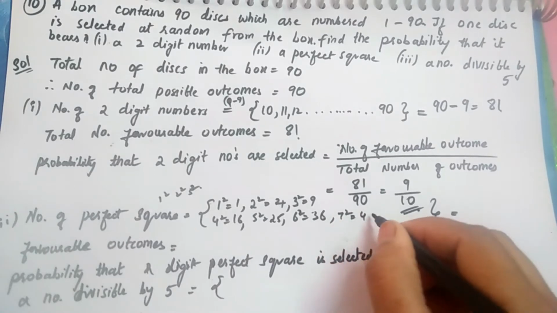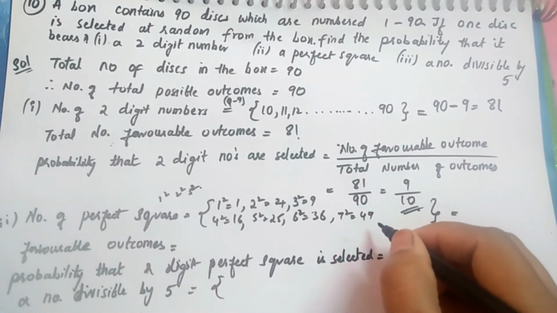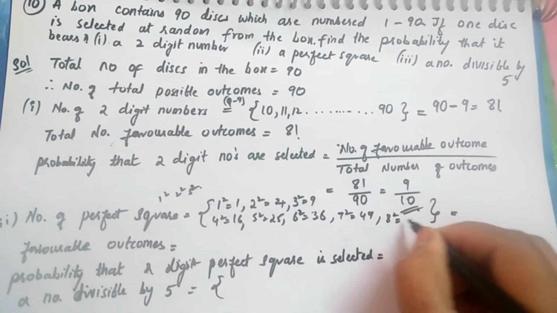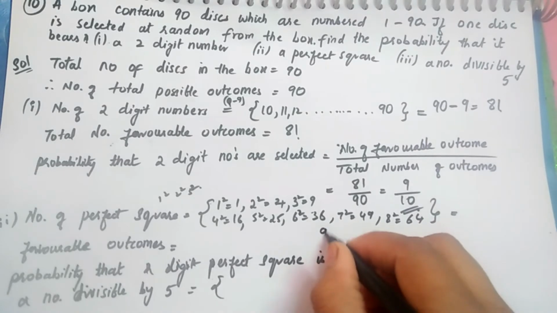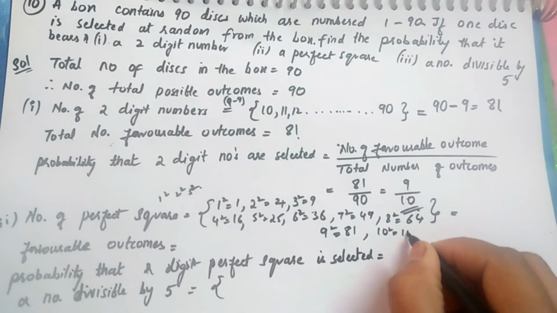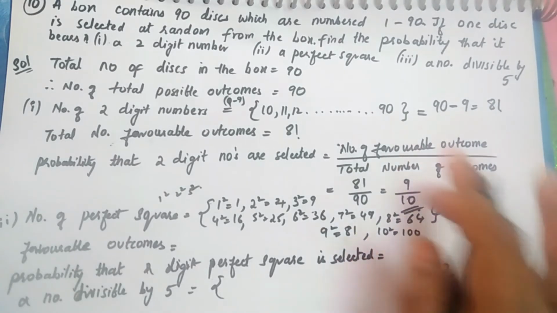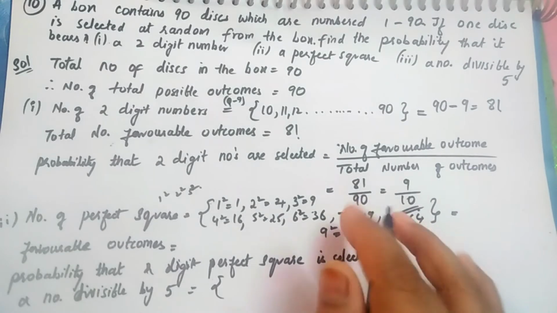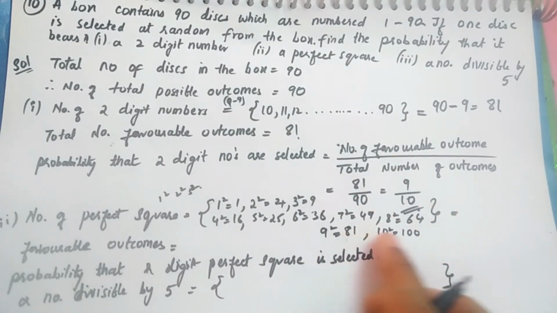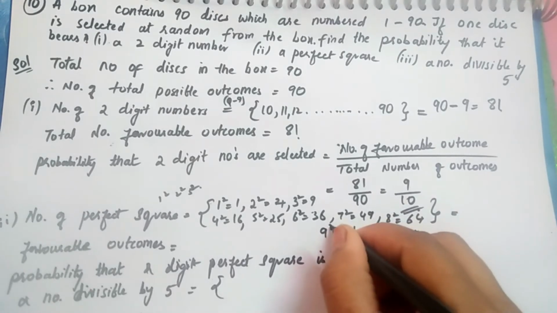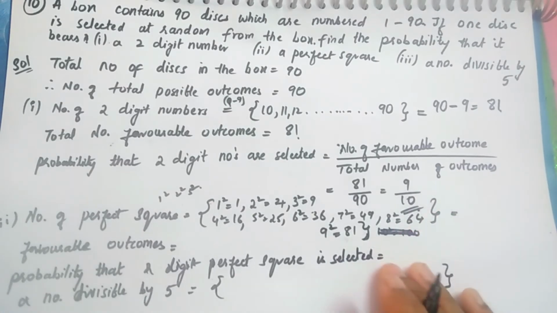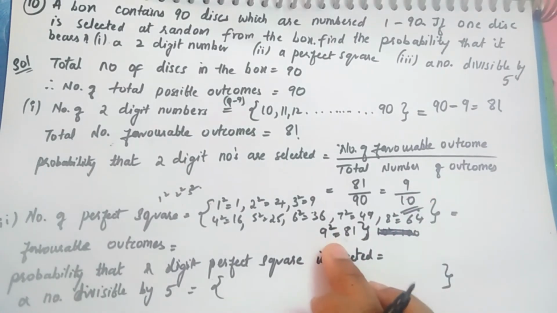7 square is 49. 8 square is 64. 9 square is 81. Okay, 10 square, can we take 10 square? Because it's 100, and we don't have the 100 series, right? We just have till 90. The numbers between these perfect squares will not be perfect squares, so we are going to stop with this. Understood why we are stopping at 9 square?